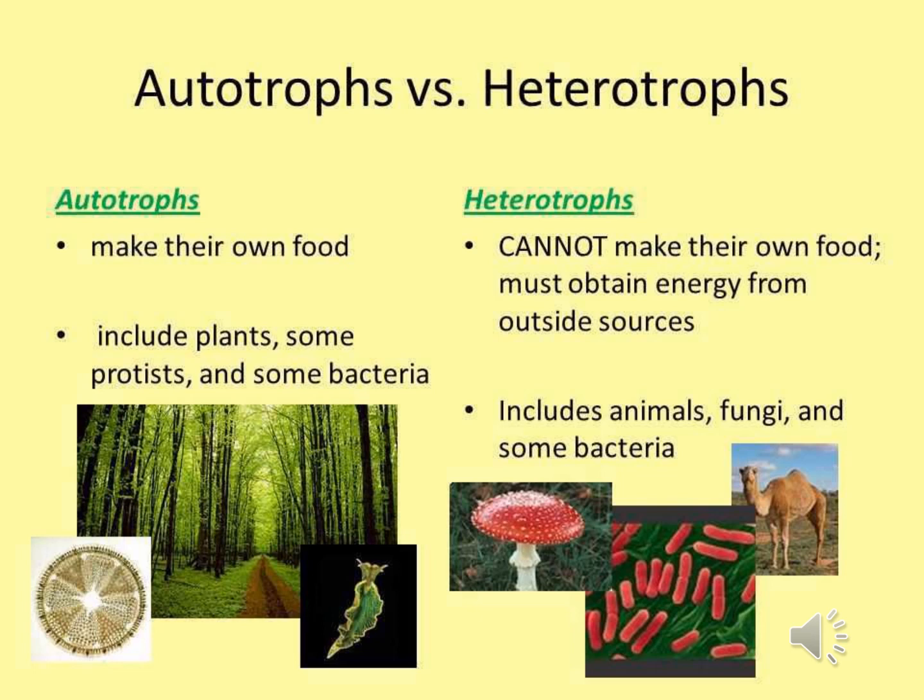And organisms as well as plants which are not able to make their own food and obtain energy from outside sources come under the category of heterotrophs. Examples of autotrophs are all green plants, and examples of heterotrophs are non-green plants like fungi and others.